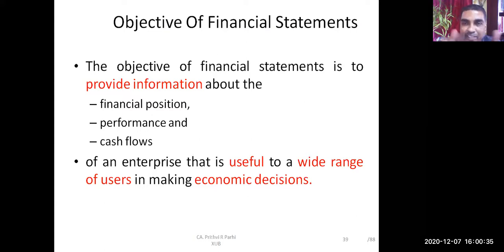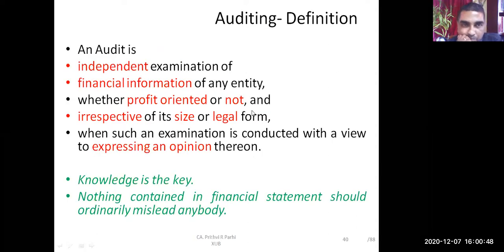Activity-wise cash flows are provided in the financial statement. And these financial statements are used by a wide range of users for taking their economic decisions. Therefore, they need to be reliable. Okay. So how to make them reliable? They need to be audited.